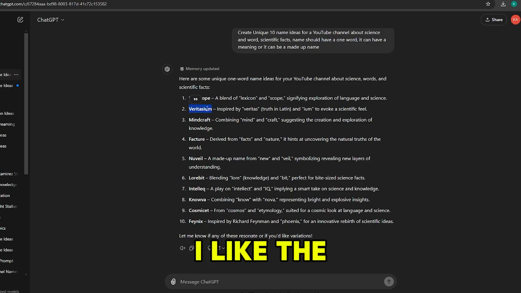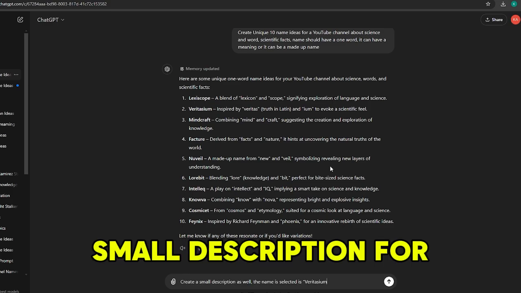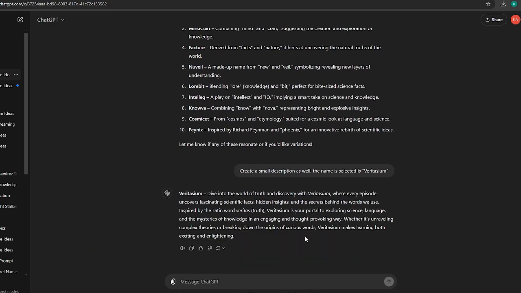From this list, I like the one which is Veritasium, and let's ask ChatGPT to make a small description for this as well. This is perfect.